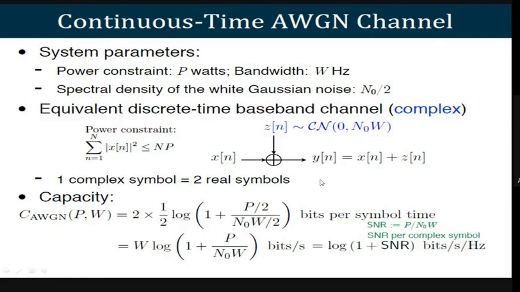Whenever a signal is transmitted from the transmitter, while traveling through the channel, there is addition of noise. When that same signal is received at the receiver, the received signal is equivalent to the transmitted signal plus some noise. That's why it is represented as additive.